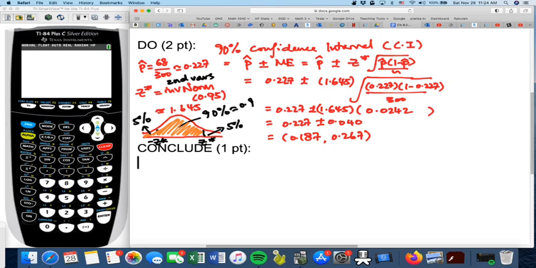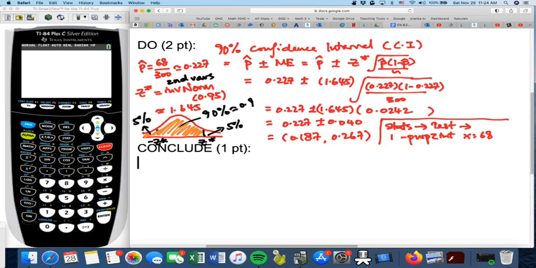We have the interval. Now there's a way to calculate this on the calculator, and you need to go to stats, test, and 1-PropZInt, because we are using one proportion, and this is a normal distribution, so it's a z interval, right? I will show you on the calculator how that looks in a second. They will ask you for the x.